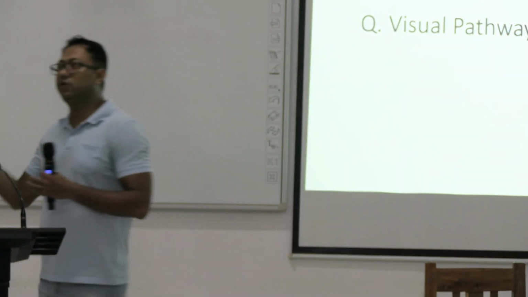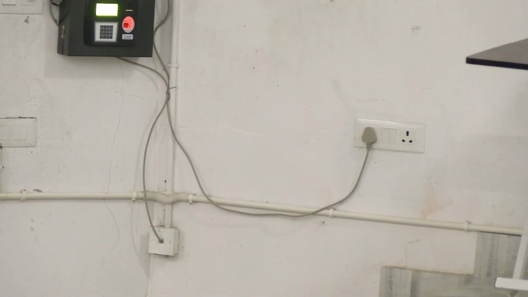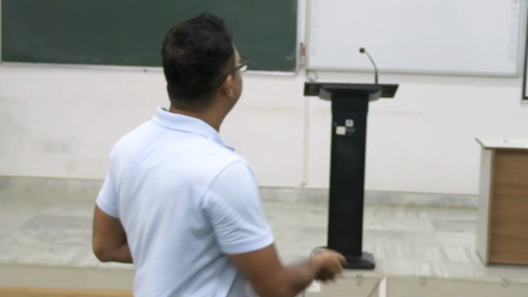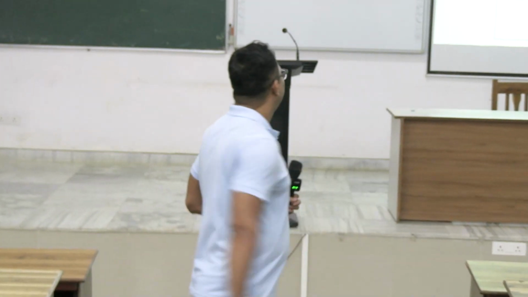Now coming to the major part. These were all in the background. Now coming to the major part, which is the visual pathway. If this is my retina, this is my right eye, I can divide my retina into two halves. I'm showing you the picture. Next slide.